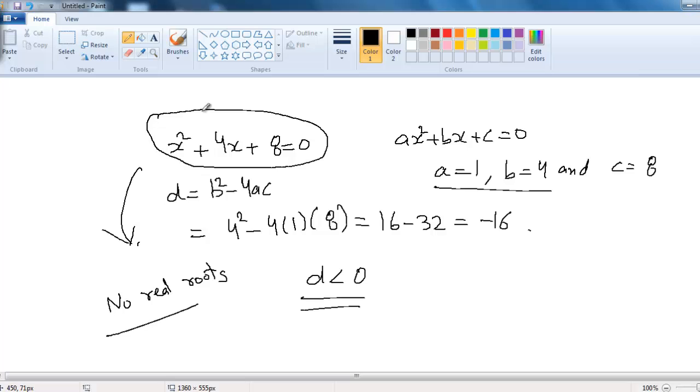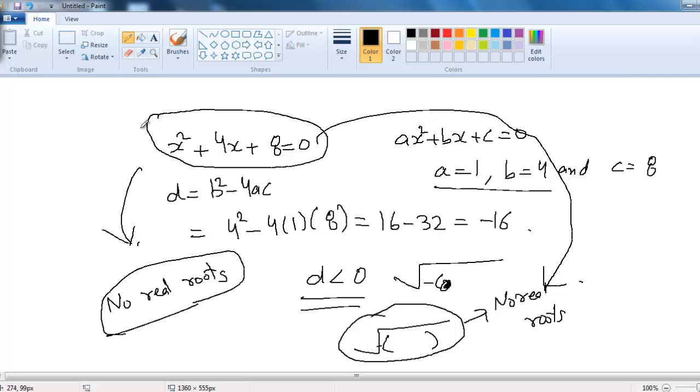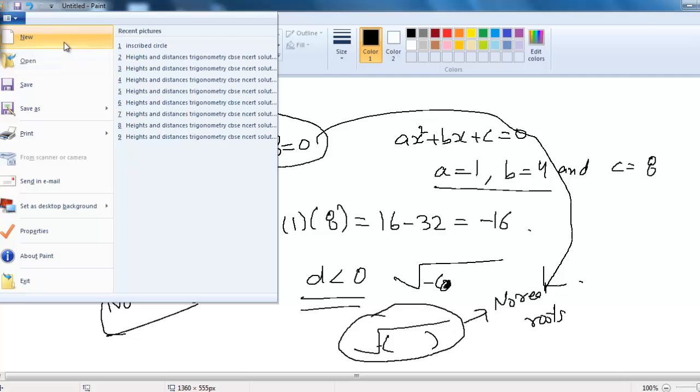Now if you want to verify this process, try to solve this equation in real numbers, and when you try to solve it, you will get something negative in the square root. If you get something negative in the square root, then we write no real roots. So without actually solving the equation, we can comment directly on the nature of its roots.